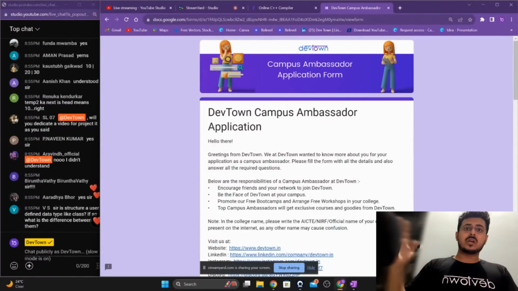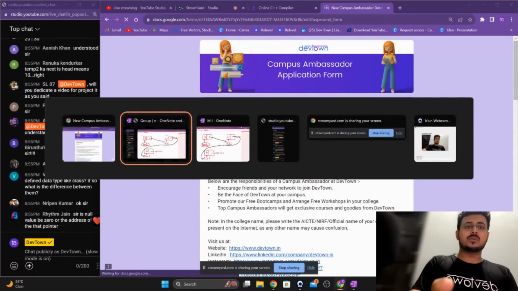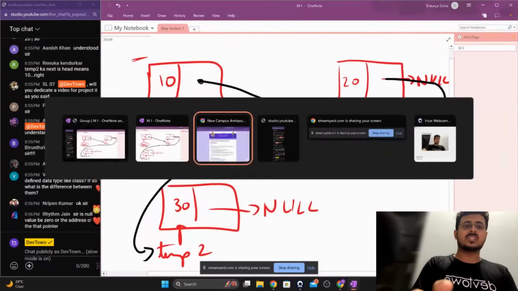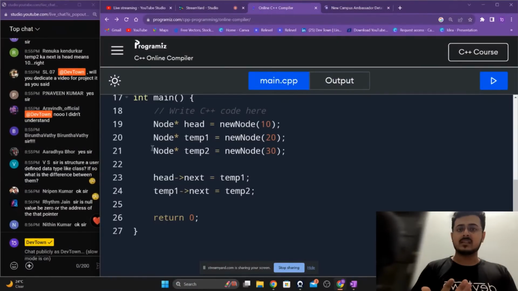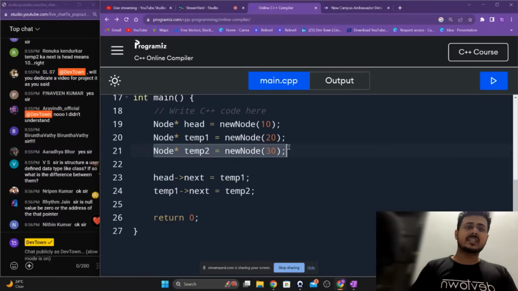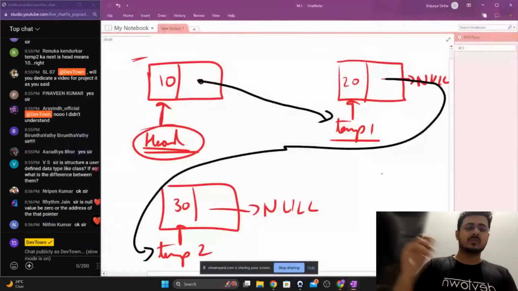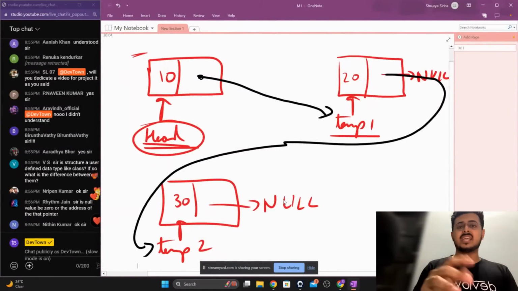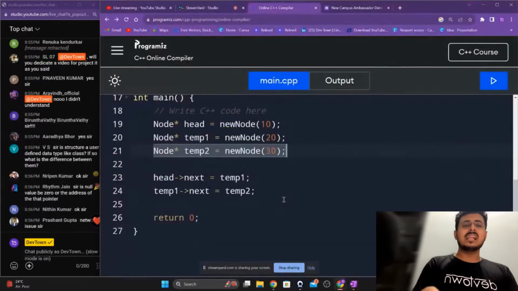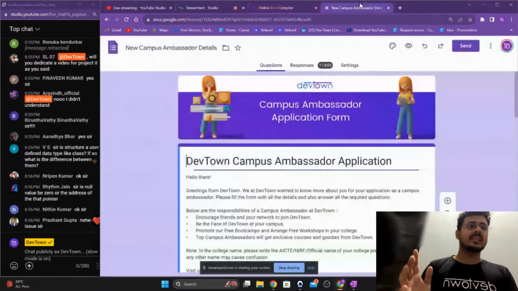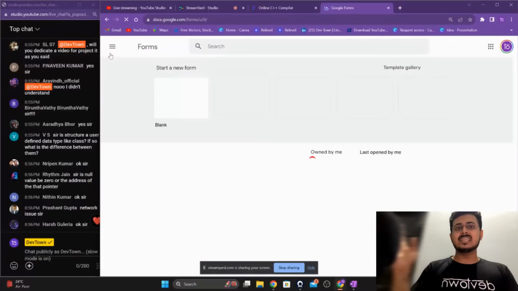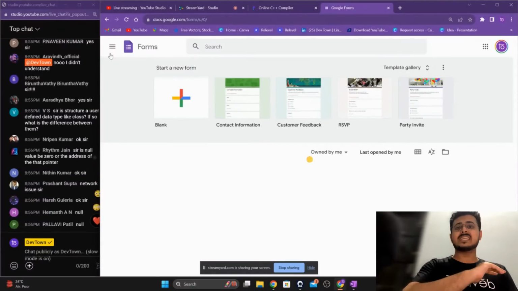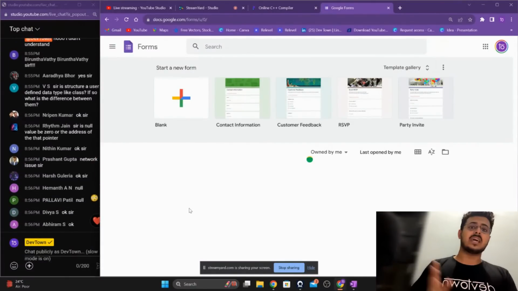Temp2 connects is null, guys. We are not changing it inside of our code. If you see within our code, where have I changed temp2 connects? Whenever it was created, it was declared as null. If you remember inside of the picture as well, temp2 connects is currently null. We have not changed that. Null has no value. It is not equal to zero or anything. Null is basically nothing. Null is not zero. Zero has a value. Null is basically nothing, guys.